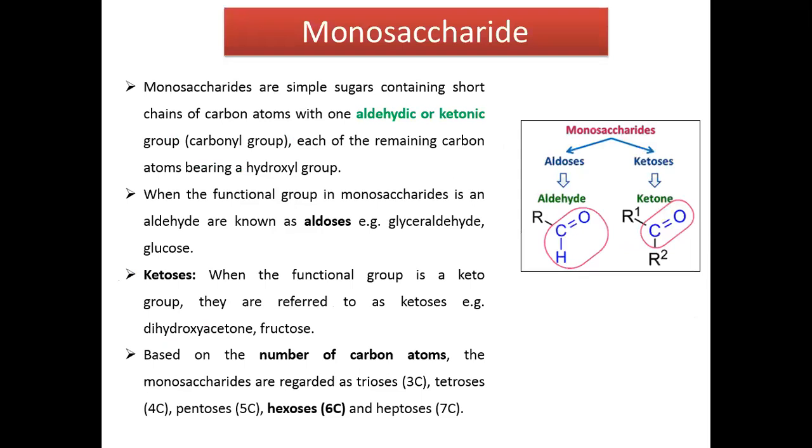Now, let's cover the monosaccharides in detail. As I have explained earlier, monosaccharides are the simple carbohydrates. They are made up of a single sugar unit. So, monosaccharides are the simple sugars containing a short chain of sugar carbon atoms with one aldehydic or ketonic group. Each of the remaining carbon atoms bears a hydroxyl, meaning OH group.